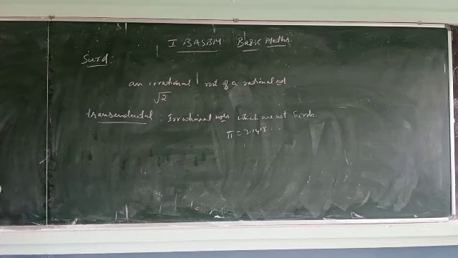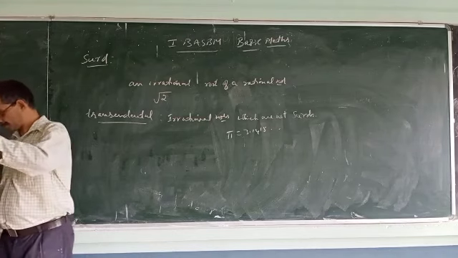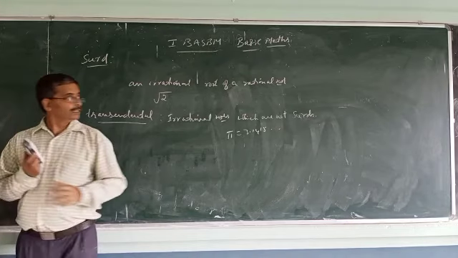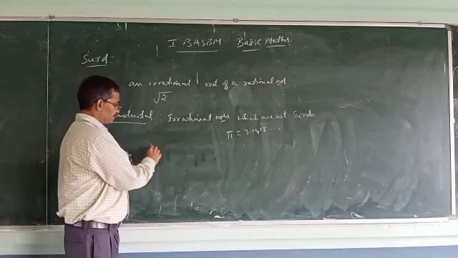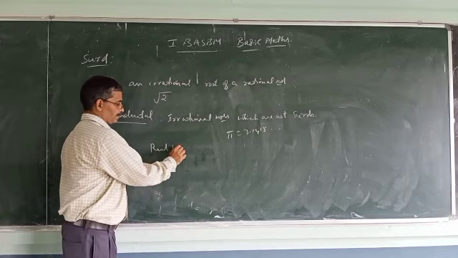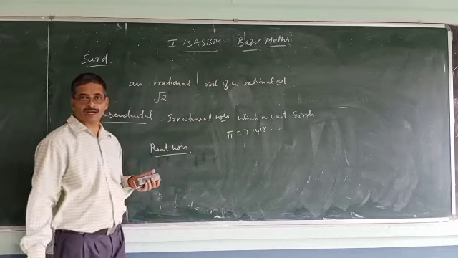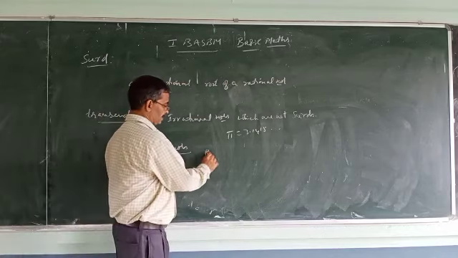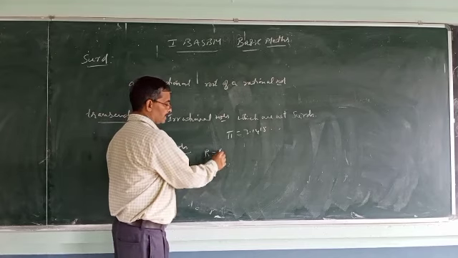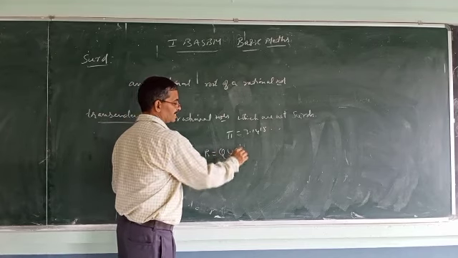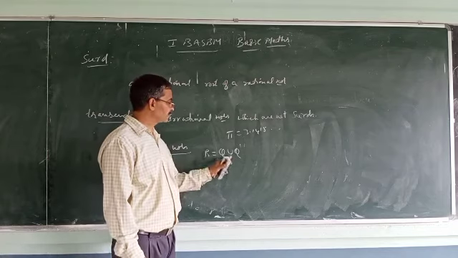Now if we consider real numbers, they are the union of rational numbers and irrational numbers, or Q dash also I can write.